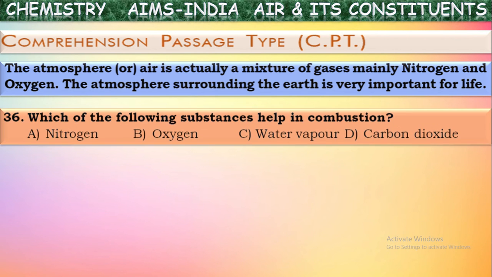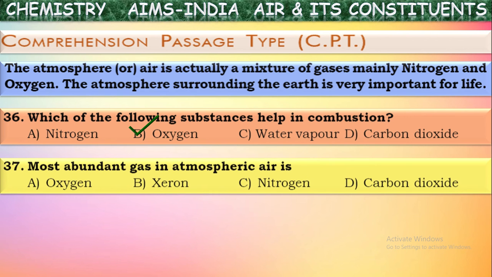See the first one. Which of the following substances help in combustion? Which gas will support the combustion process of fuels? The only gas is oxygen. Oxygen is a good supporter of combustion for all the fuels. Most abundant gas in the atmospheric air: which gas is present in the most abundance? That is nitrogen. What is the percentage composition of nitrogen in the atmosphere?